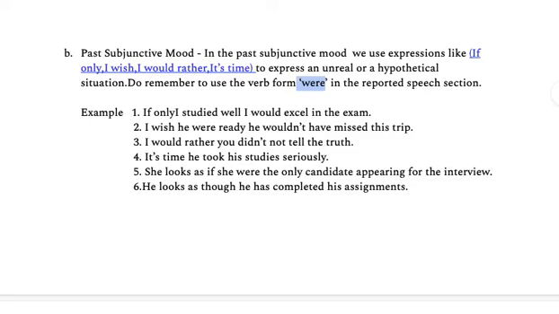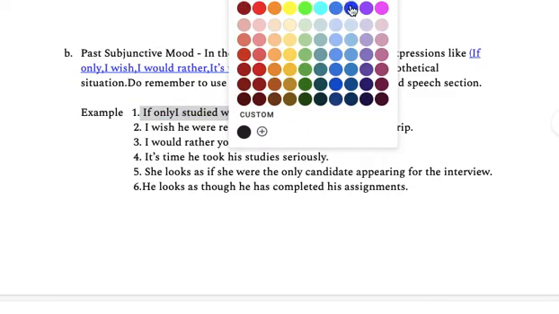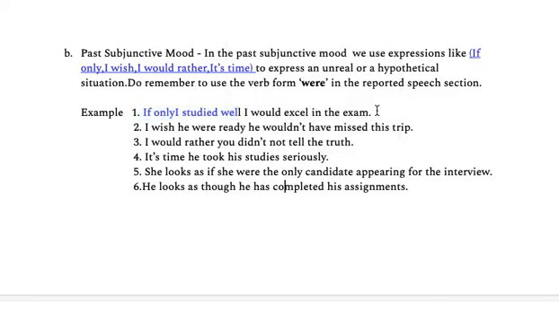I'll tell you how it happens in the reported speech section. For example, if only I studied well, I would excel in the exam. Definitely you did not study. It's a hypothetical exam. It's an unreal situation. Since you did not study, that's why you are saying if only I studied well. Can you see? If only I studied well, then what would have happened? Obviously, I would excel in the exam. So remember this: if only I studied, past subjunctive.